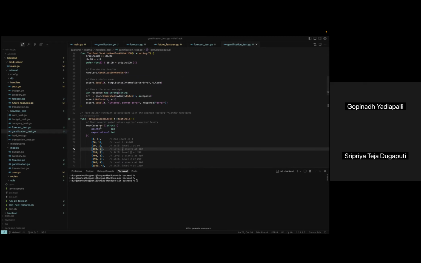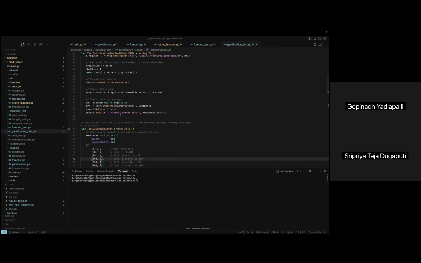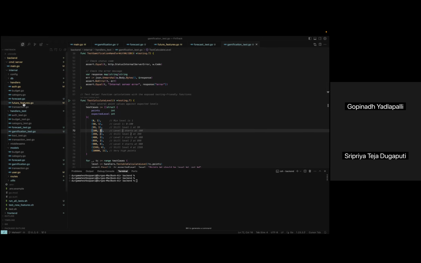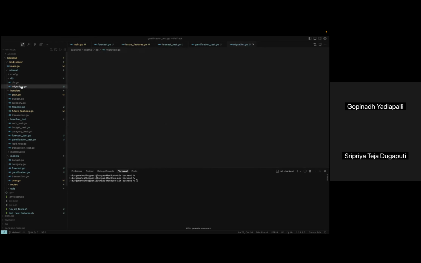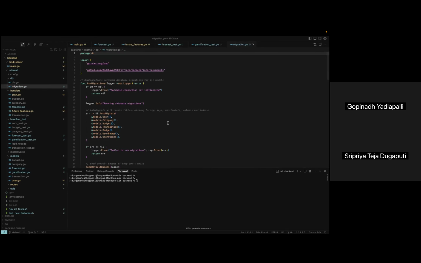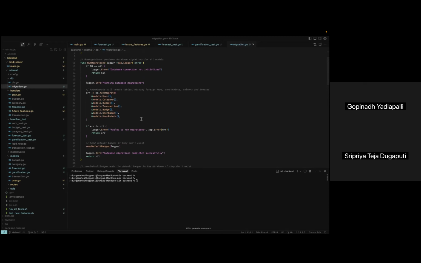And the next user story is the financial notification system. The notification system is designed around a central notifications table linked to each user. The schema tracks message content, notification types, example budget alert, milestone, timestamps, and read or unread status. We also introduced a preferences model that stores each user's alert configuration, allowing them to toggle specific types of notifications. This modular approach ensures the notification systems can scale with new types of financial alerts without altering core logic.